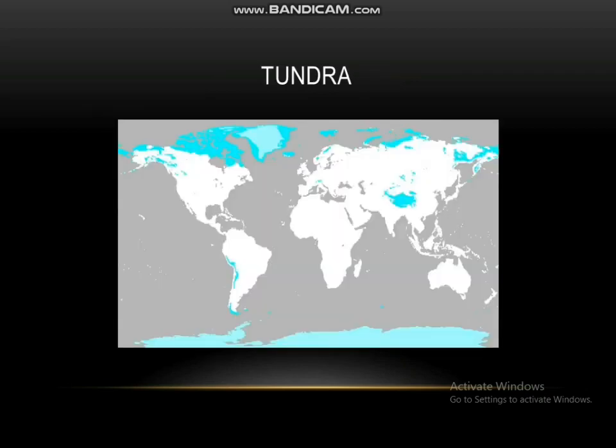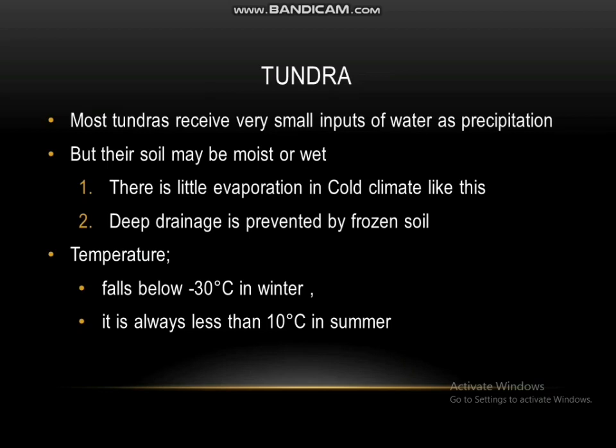Now we can move to the final biome we have to study, which is the tundra. This biome covers expansive areas of the Arctic region, as you can see in this map, amounting to 20% of Earth's land surface. Most tundras receive very small inputs of water as precipitation, but their soil may be moist or wet.